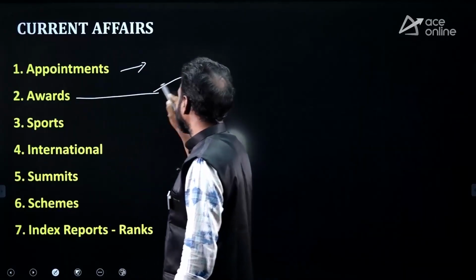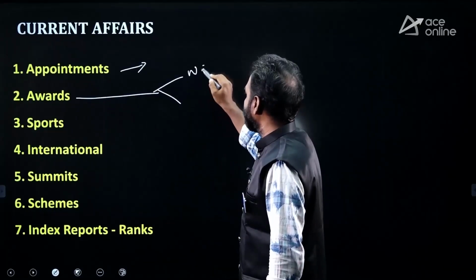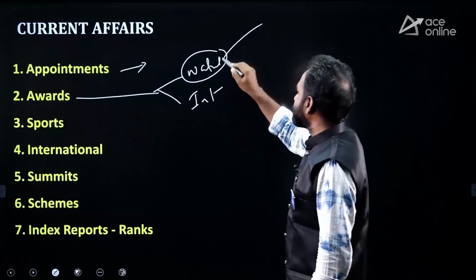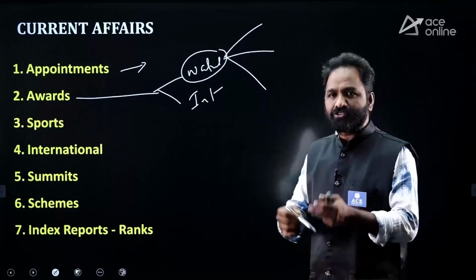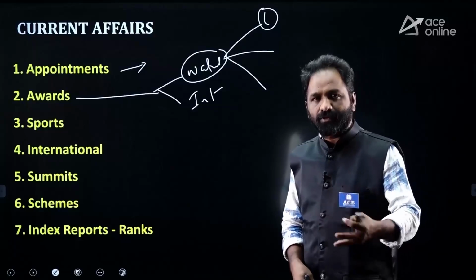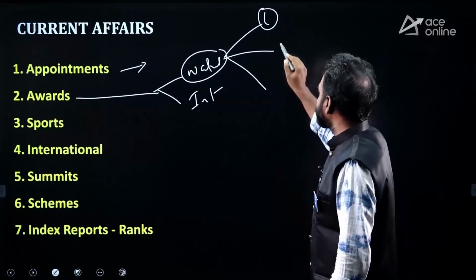Second thing, you have to focus on the awards also: national level awards and international awards. National level awards means you have to get clarity on them. For example, literature based awards are there: Jnanpith award, Saraswati Samman, Vyas Samman, and also sports based awards.